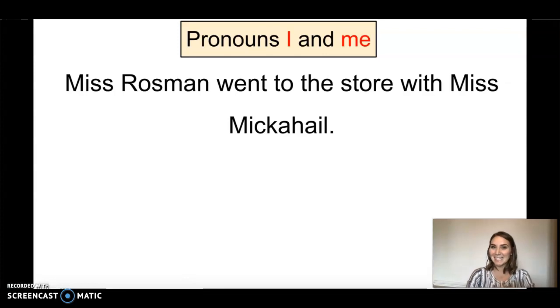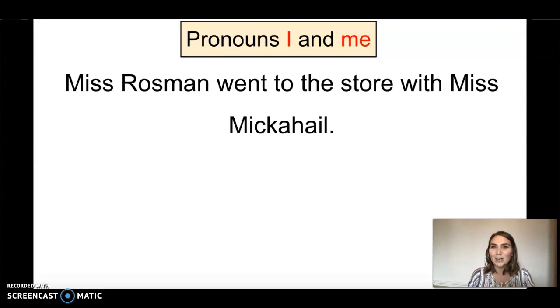Let's look at this sentence. Miss Rossman went to the store with Miss Micahale. I can replace my name with a pronoun. Should I use I or should I use me? I'm going to look at whether my name is in the subject of the sentence or in the predicate of the sentence. The subject does the verb. The predicate comes after the verb.